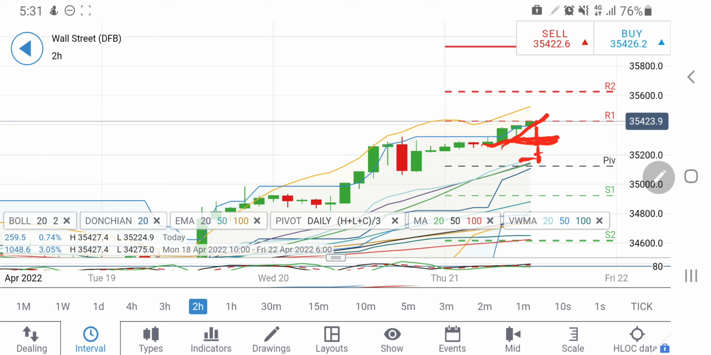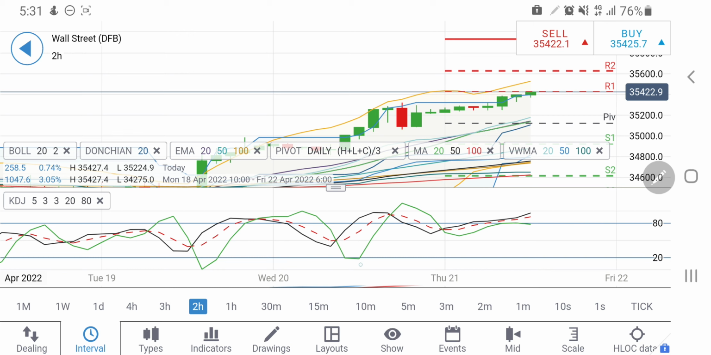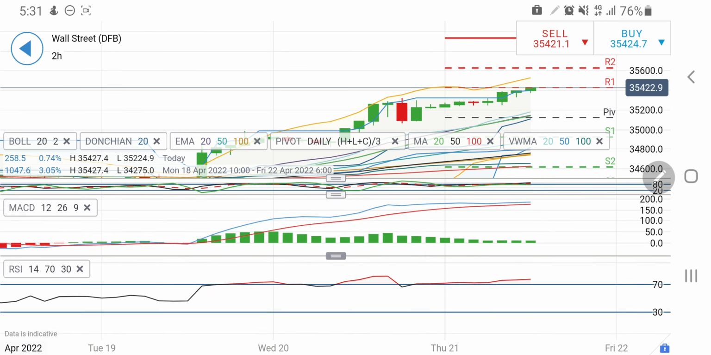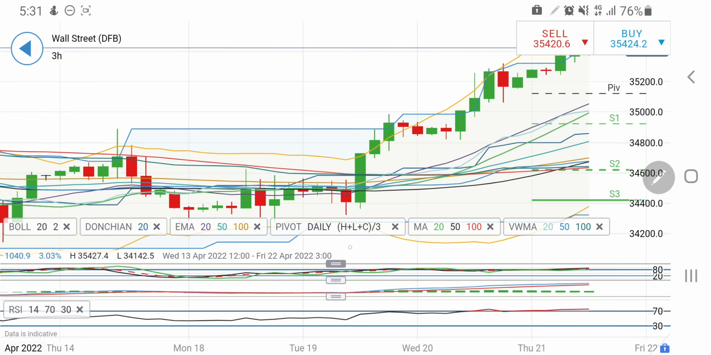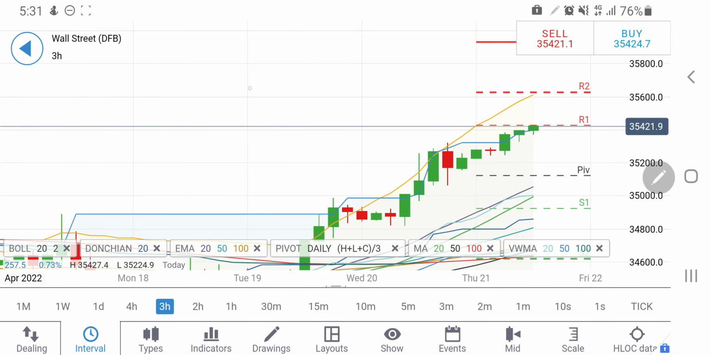Below that we may see a stronger drop towards 35,150 levels, and below that one can expect it to correct sharply. 2-hour stochastic is also overbought. MACD is still on buy side. RSI is also overbought. And if you look at the 3-hour chart, a similar pattern is seen, higher lows. Right now it appears to be bullish.